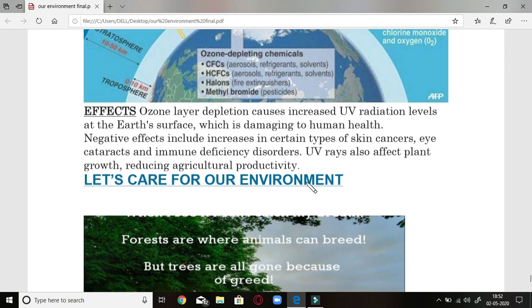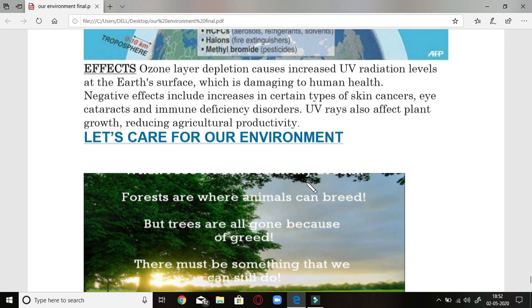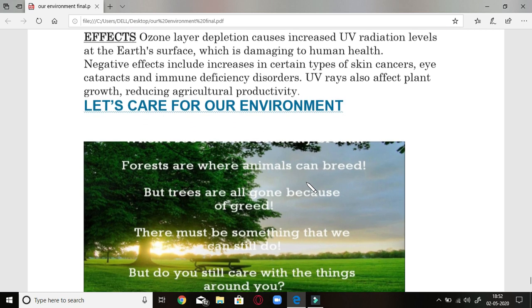Effects. Ozone layer depletion causes increased UV radiation level at the Earth's surface. Once the ozone layer is depleted because of the complex formed, ozone molecules will move out of the layer. That is ozone layer depletion. That causes increased UV radiation at the Earth's atmosphere, which damages human health.